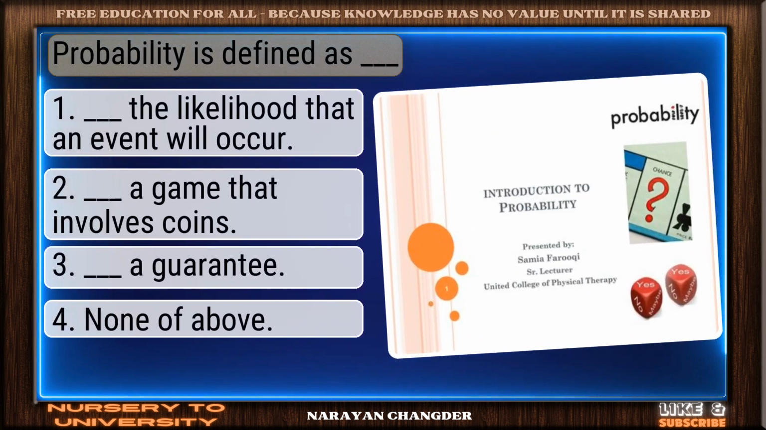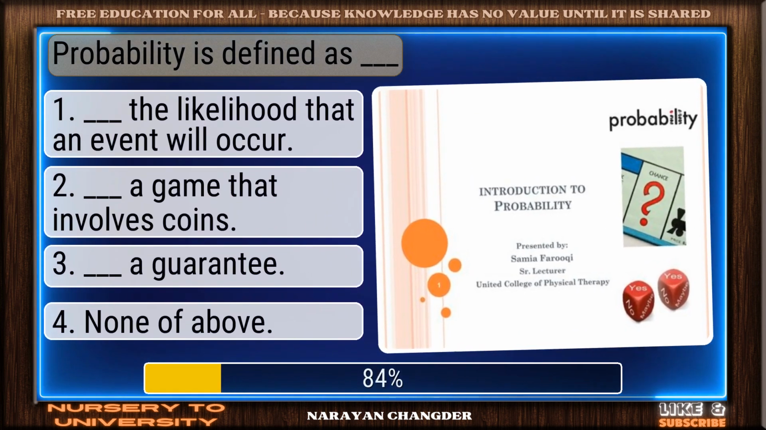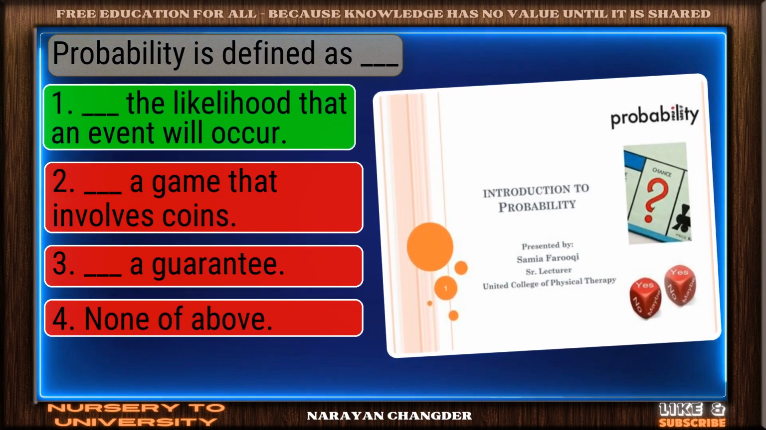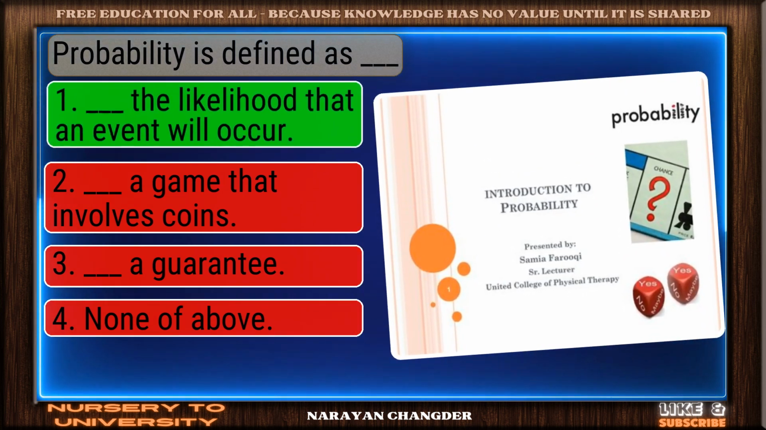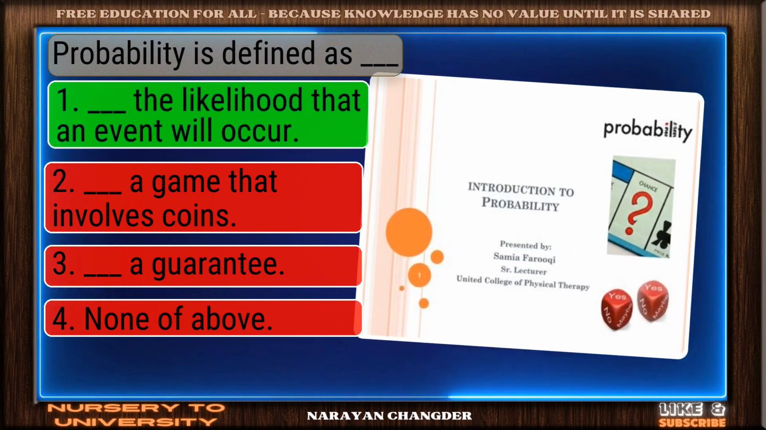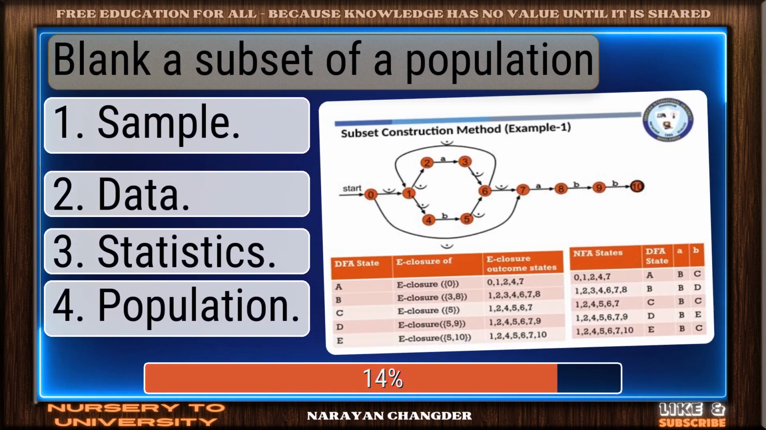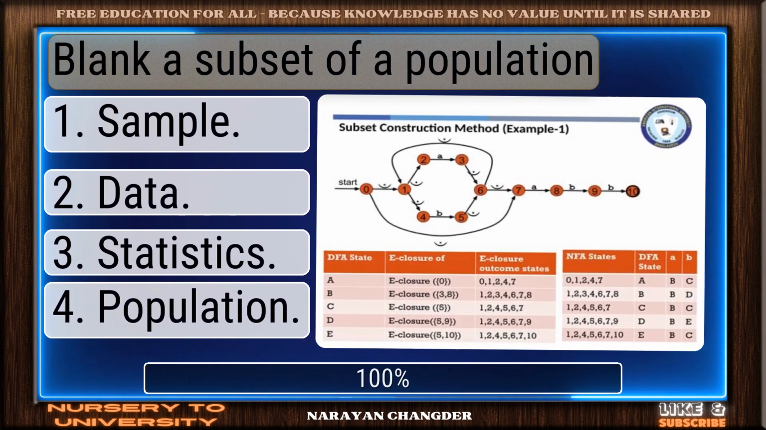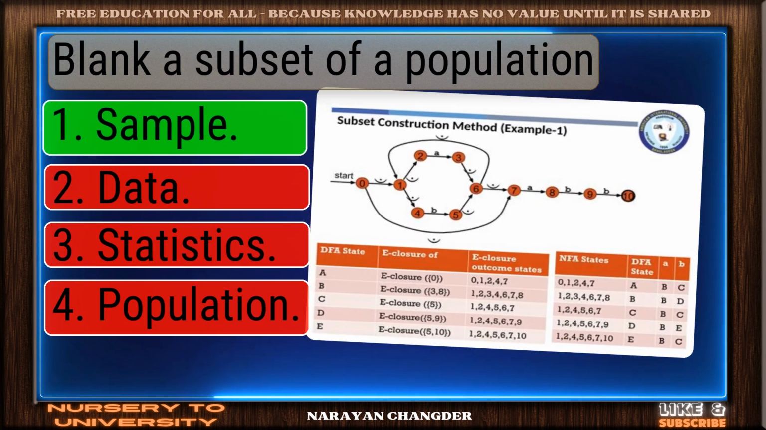Question number 68. Probability is defined as dash. Right choice. Dash the likelihood that an event will occur is the best answer. Question number 69. Blank a subset of a population. Well done. Sample is the right choice.